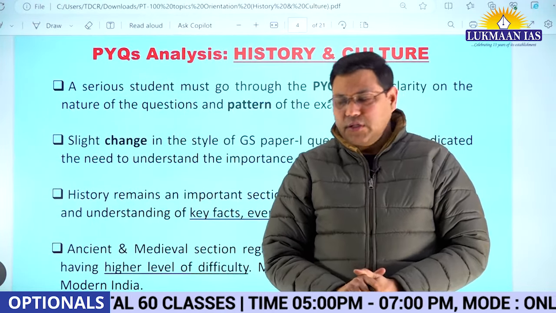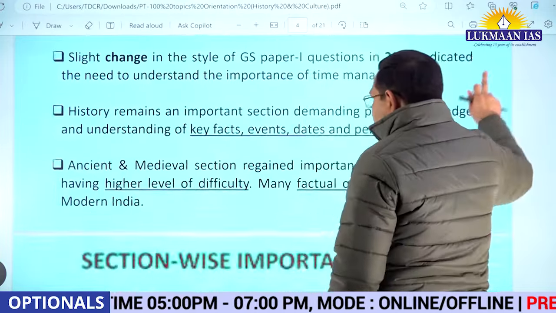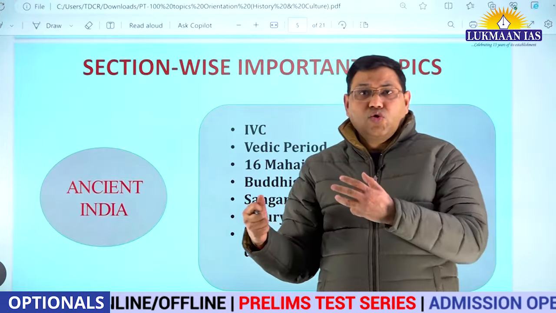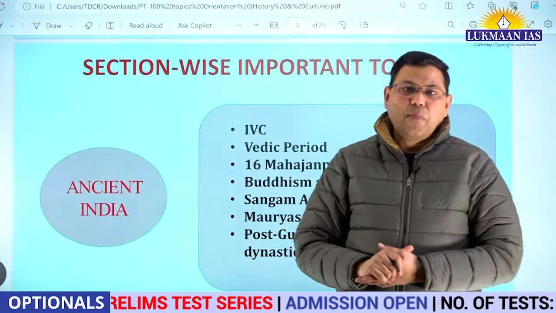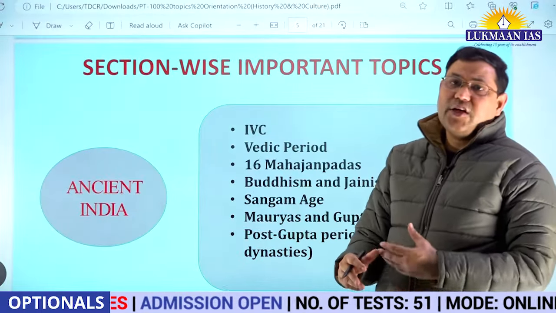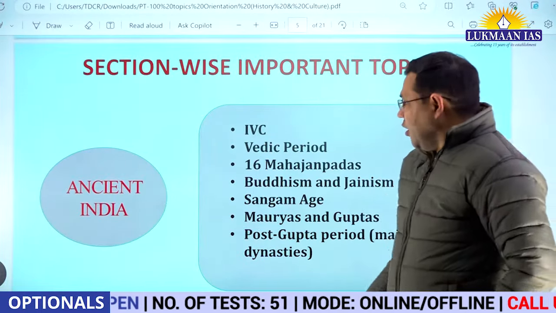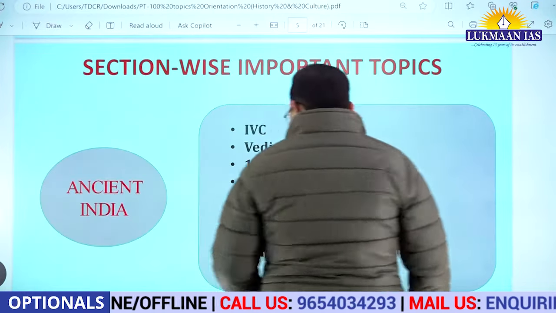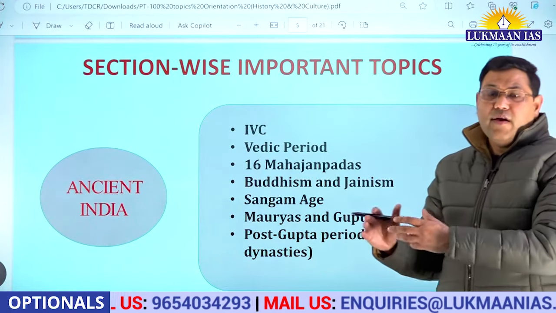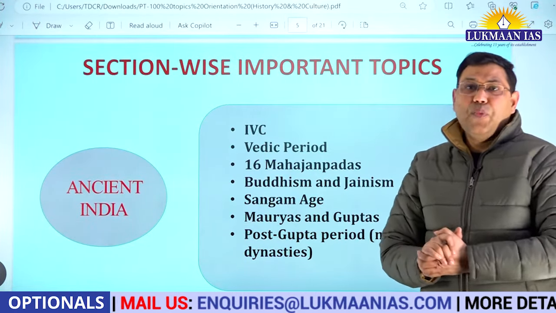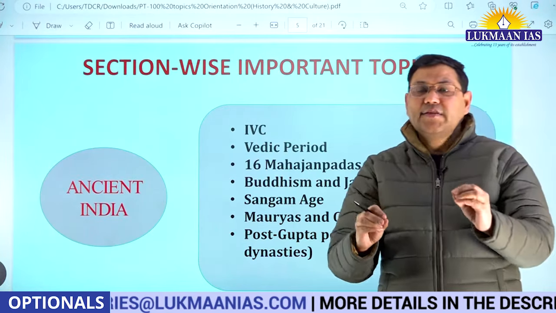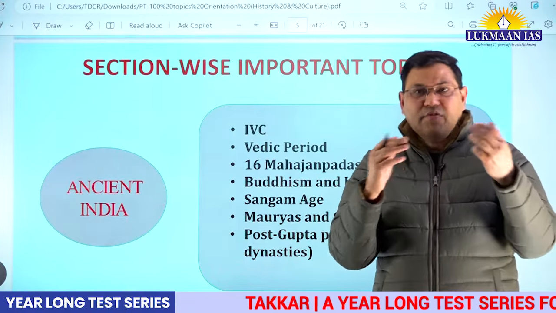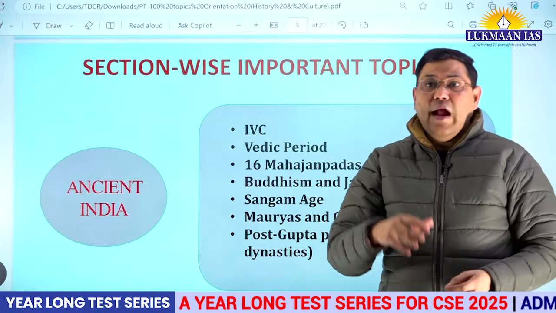throws at the aspirants. Now, after this, I would like to talk about section-wise important topics from where UPSC has the tendency to ask questions. So, if we look at ancient India, there are 6 or 7 topics from where UPSC has repeatedly asked questions. One of the pet areas is the Indus Valley civilization. Some questions have been asked in such a manner where there is a comparative study of some kind between Indus Valley civilization and the Vedic period.